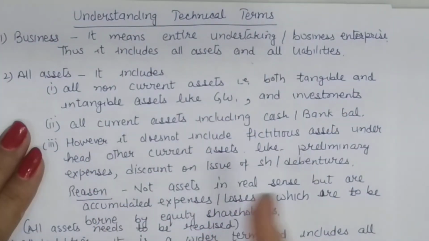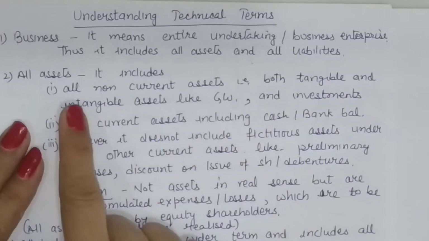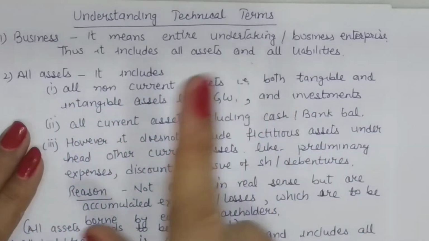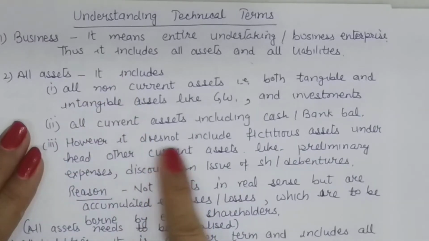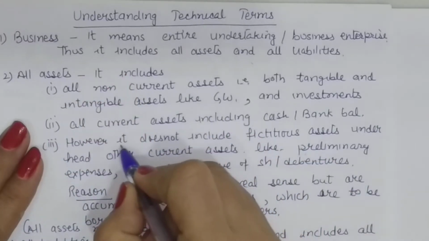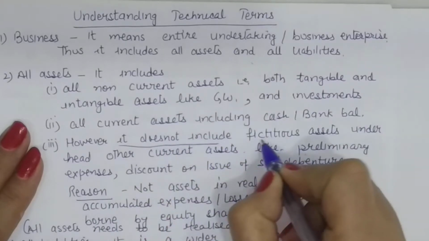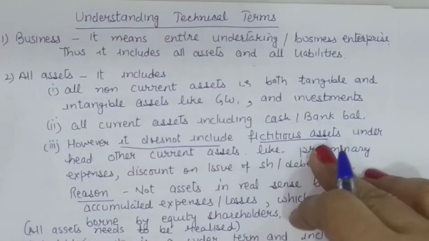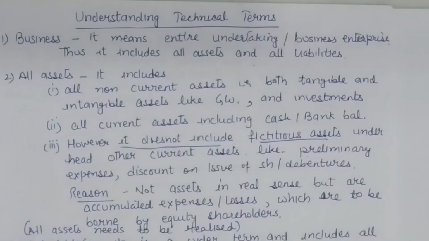However, looking at the asset side, it will include non-current assets, current assets, everything in that, but it will not include fictitious assets. Now the fictitious assets usually appear at the end of the current assets with the name other current assets.